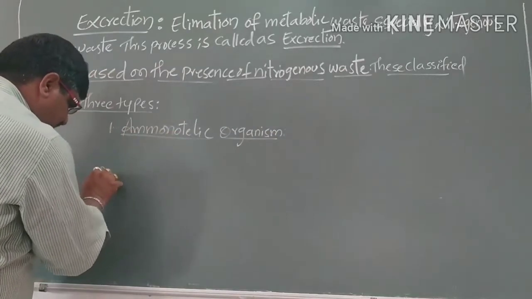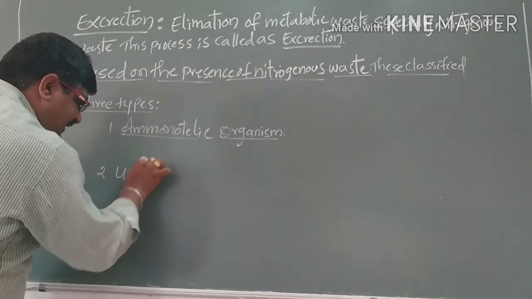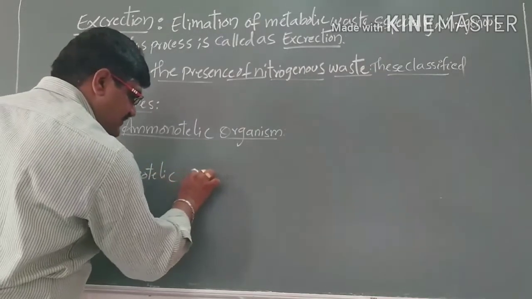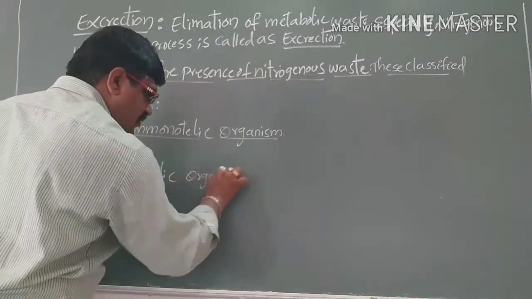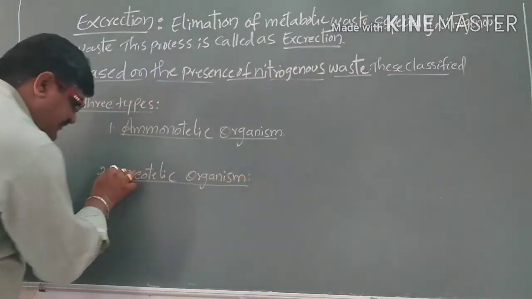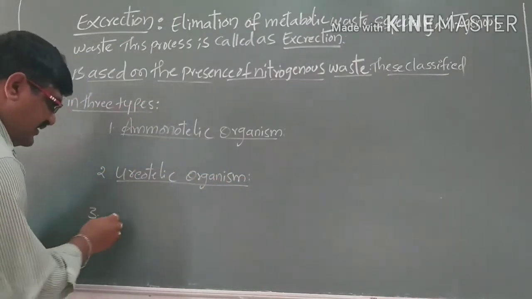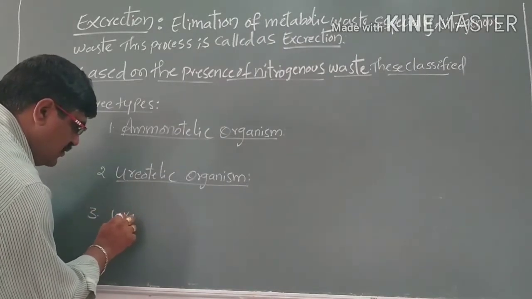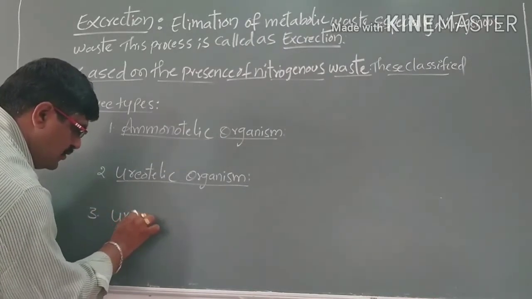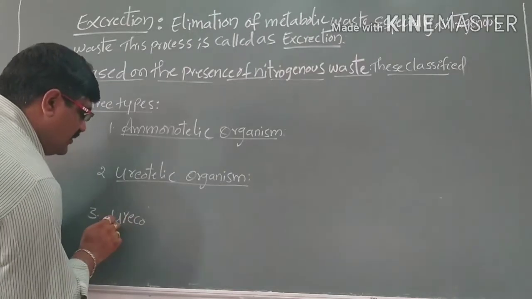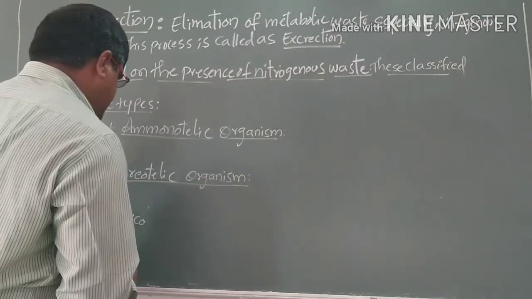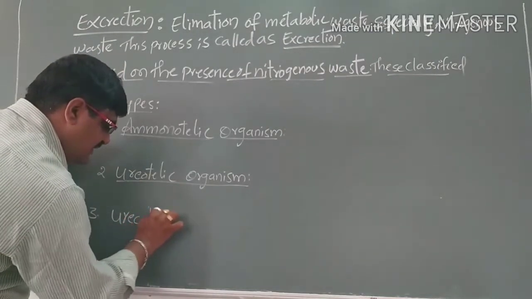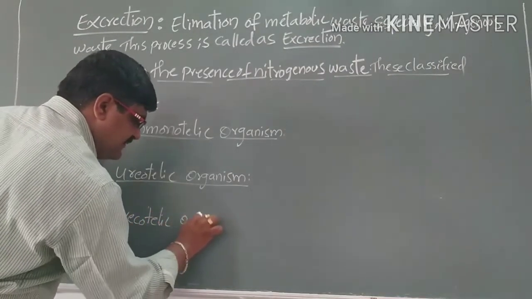And the second one is ureotelic organisms. And the third one is uricotelic organisms.